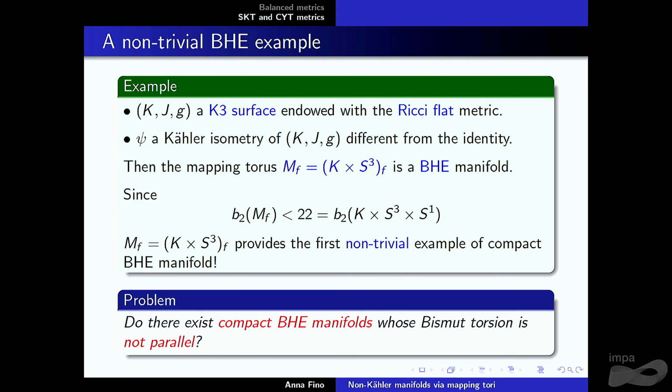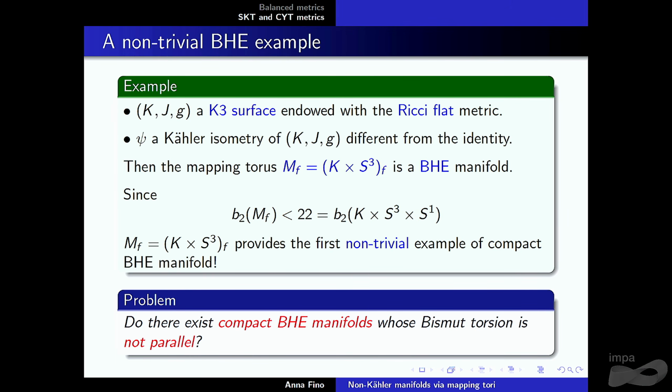showing a concrete example. Because, okay, if you start with a torus, then you get something flat. But let's take the case of a K3 surface with Ricci flat Kähler metric.